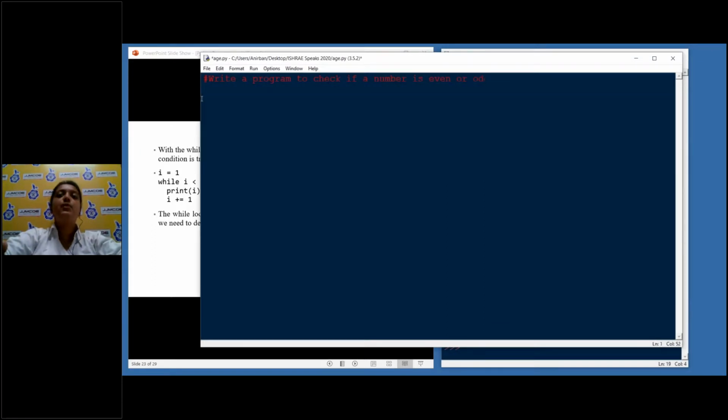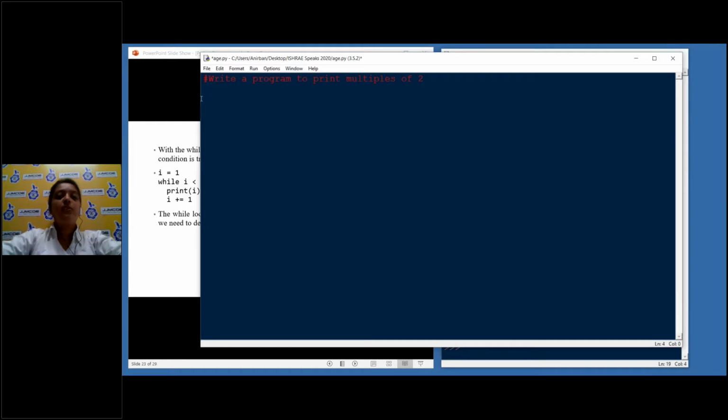Okay. Suppose we want to print the multiples of 2. We cannot just keep on writing print 2, print 4, print 6. This is very hectic. What if we need 100 multiples? For that, we'll use loops. Loops will allow us to execute a set of statements one after another. So write a program to print multiples of 2. We don't have to take any input.